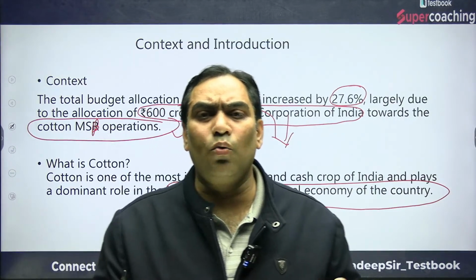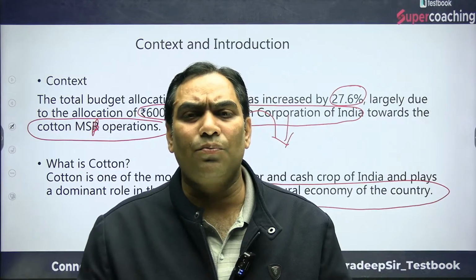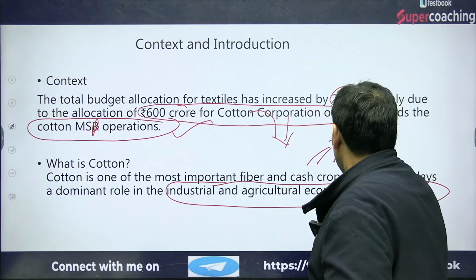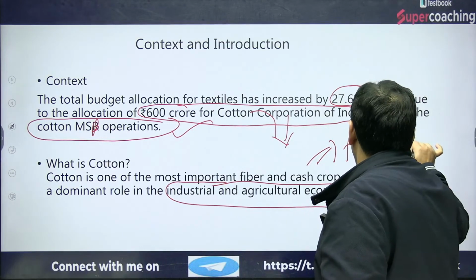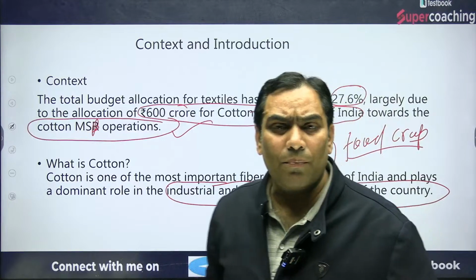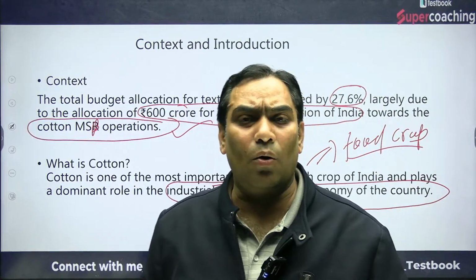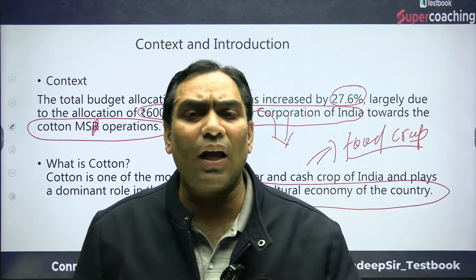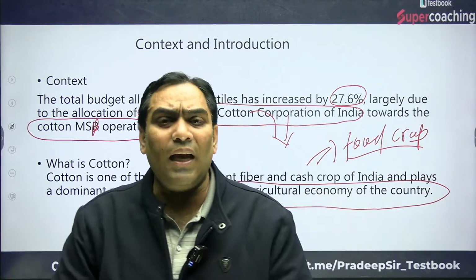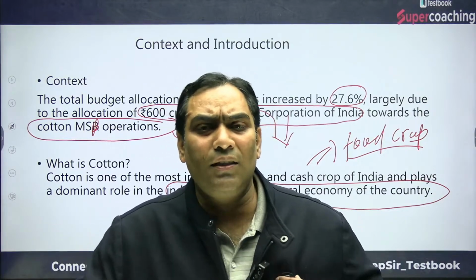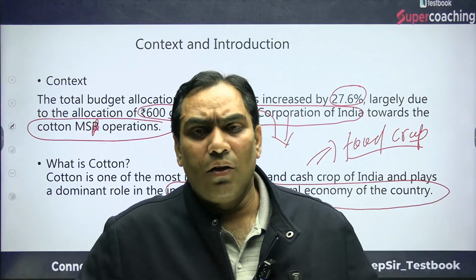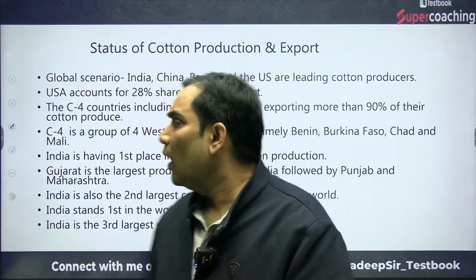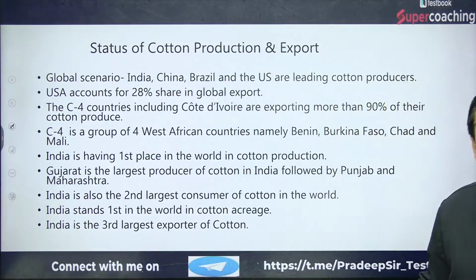That means there can be two types of crop. One is cash crop, the other is food crop. So cotton is a cash crop, and it has an important role for industry and the agriculture economy of India. That means it contributes to the industries as well as to agriculture. Now let me tell you about the status of cotton: production and export.